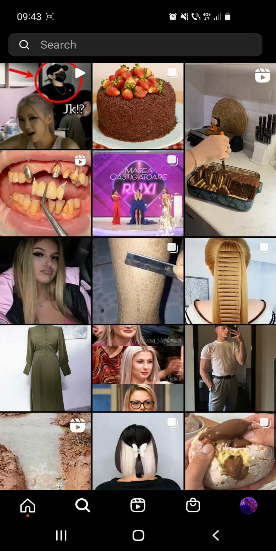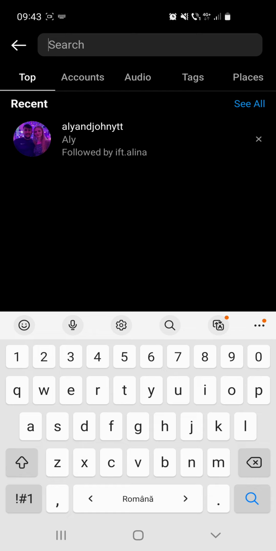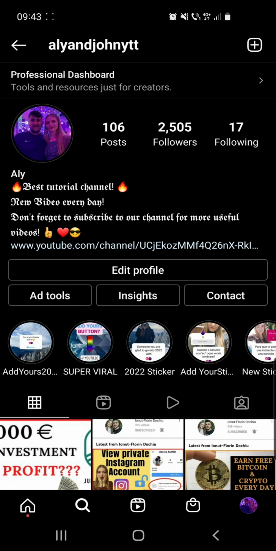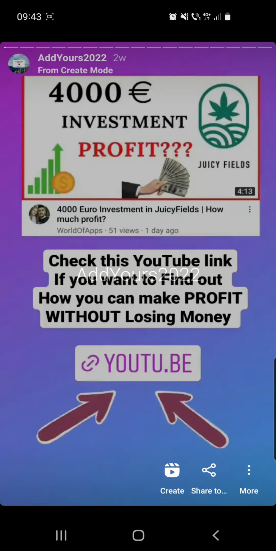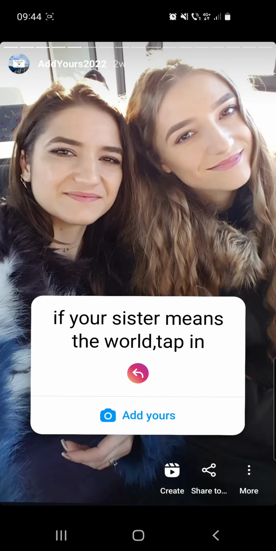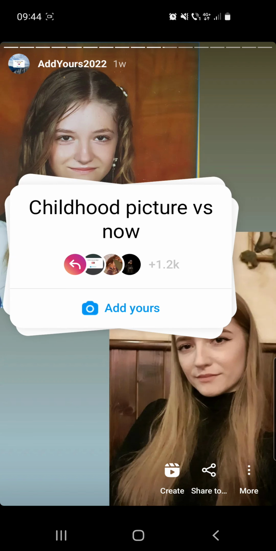First of all, we have to click on the search icon from the bottom of the screen, and here you have to search for my account, which is Ali and John YTT. And then from my page you have to go to add yours 2022 at highlights. And here you have to tap until you find the desired sticker.